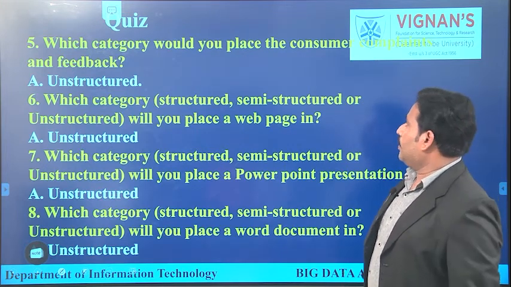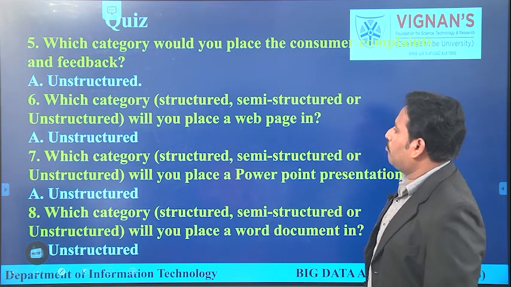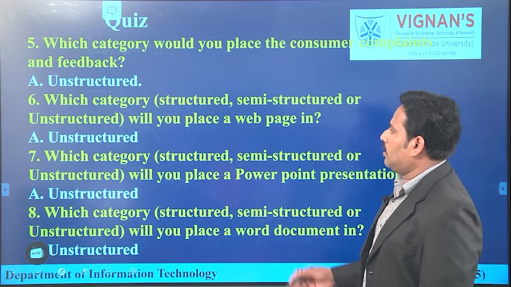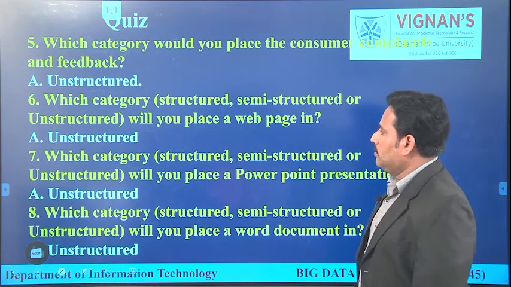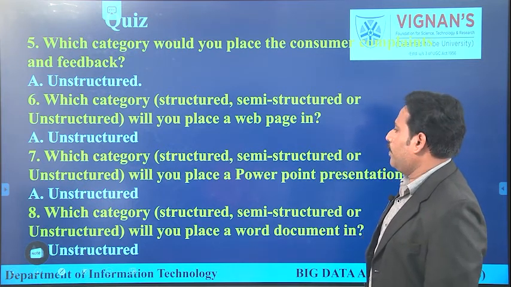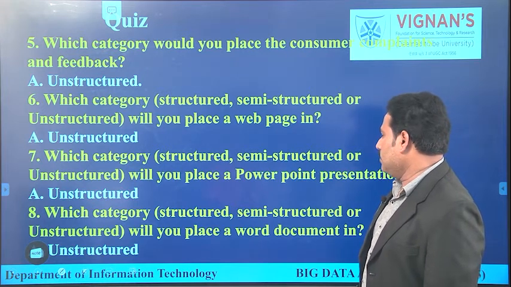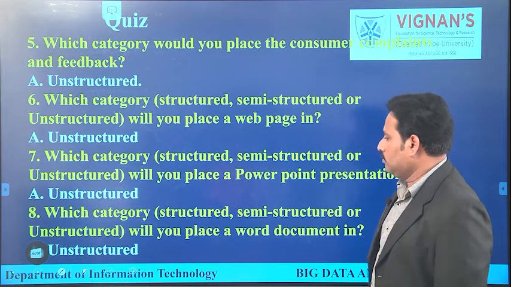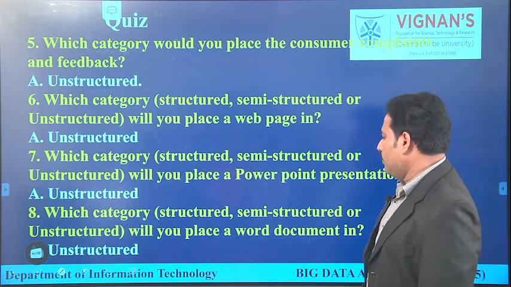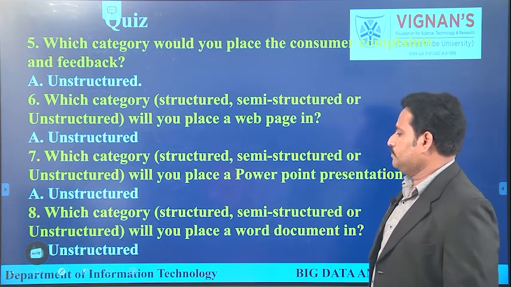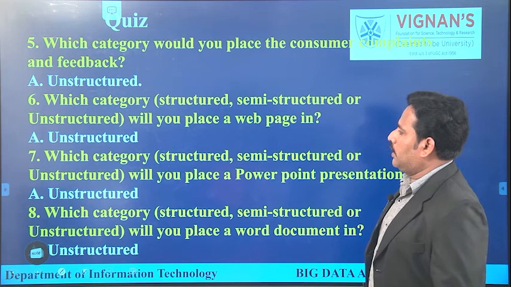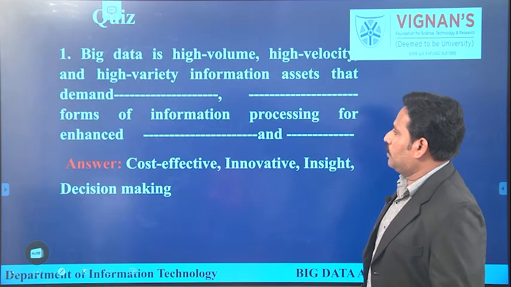Which category would you place consumer complaints and feedback? That means what category of data it is. Which category will you place a web page in? Which category of data will you place a PowerPoint presentation? Which category will you place a Word document? These are all questions related to types of digital data.